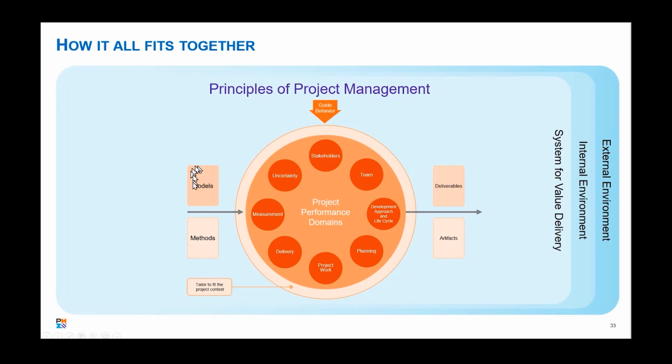You have models and methods that help you tailor it to the context itself. Through that process, based on the organization, we may have deliverables that we have to create. A lot of times we have those additional artifacts. Those all become part of this system that we are using to deliver value back to the organization.